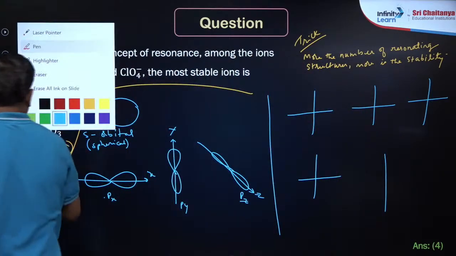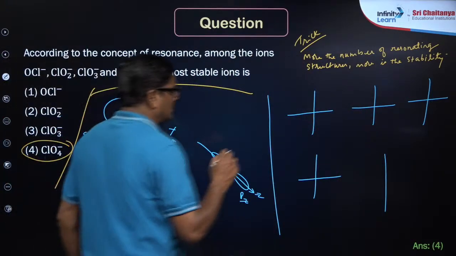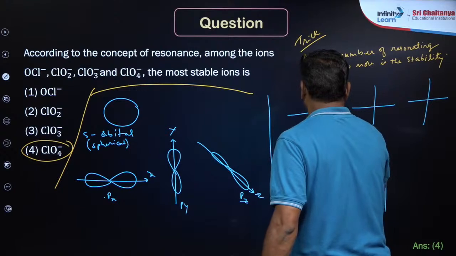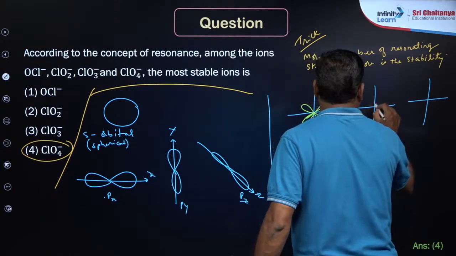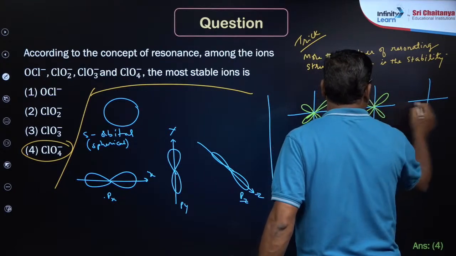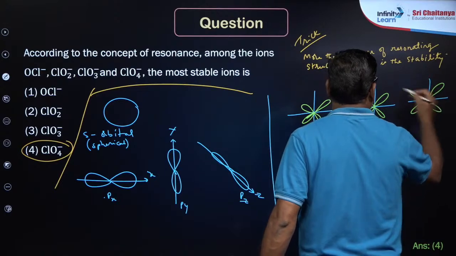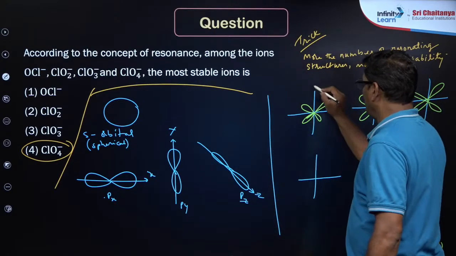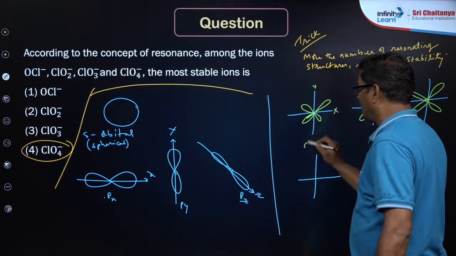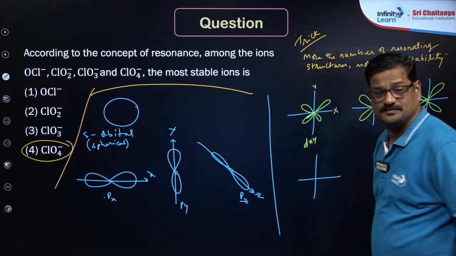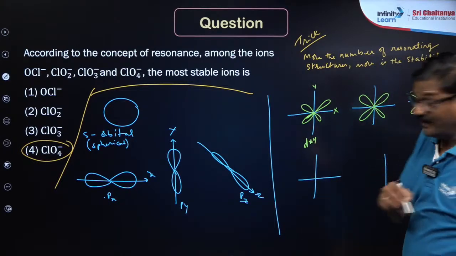Just let me talk about that. So this is xy का बीच में d orbital डबल डम्बल आ रहे हैं, dxy orbital. So Uday, hope you are understanding.